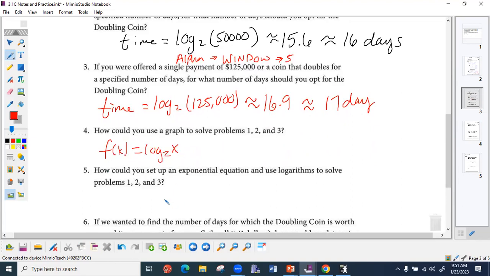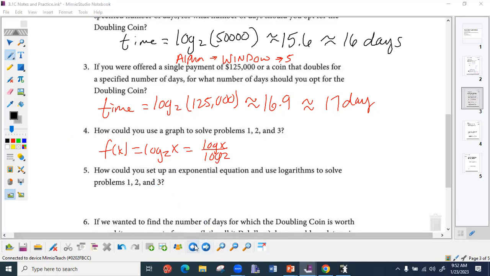Or if my calculator doesn't have log base, it will be log x divided by log 2. The other thing that I could do is use my exponential graph. But on my exponential graph, instead of going to the x-axis, I would go to the y.